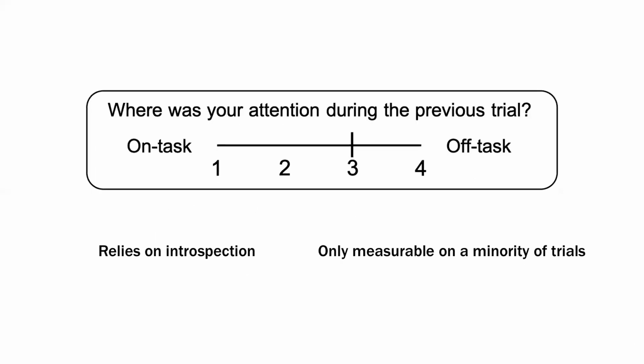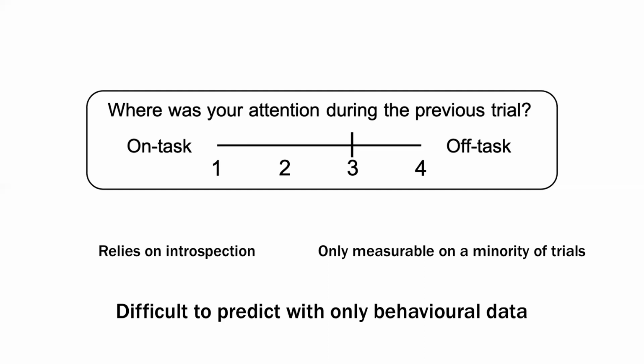Some properties of thought probes are that they rely on introspection, which isn't itself a problem, but it can make some analysis issues. And they're only measurable on a minority of trials. The ongoing task becomes very different if participants receive too many thought probes. And this means that trying to predict when people are on task or off task becomes very difficult when we only have behavioural data.